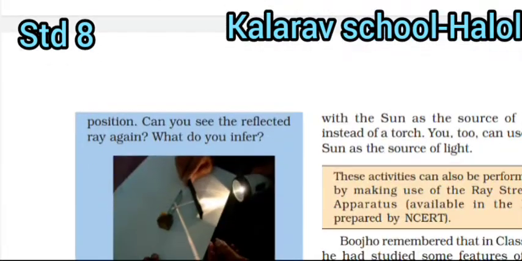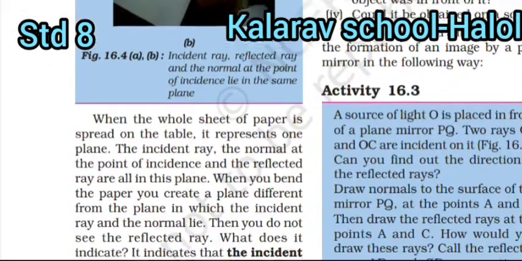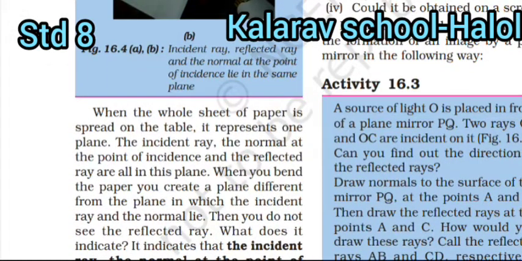Let us see here now. When the whole sheet of paper is spread on the table, it represents one plane. The incident rays, the normal at the point of incidence, and the reflected rays are all in this plane. When you bend the paper, you create a plane different from the plane in which the incident ray and the normal lie. Then you do not see the reflected ray.